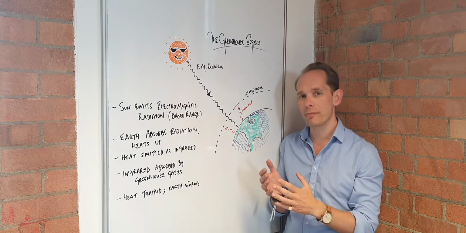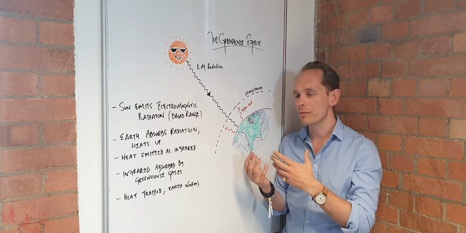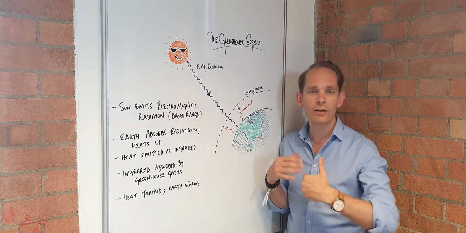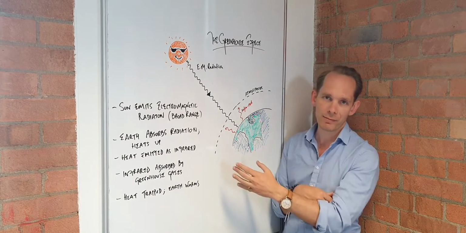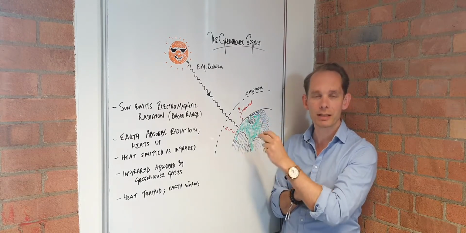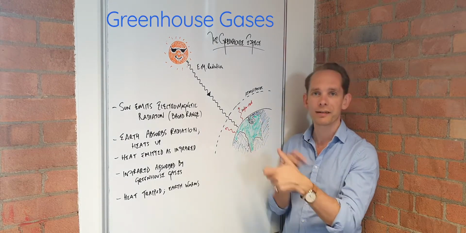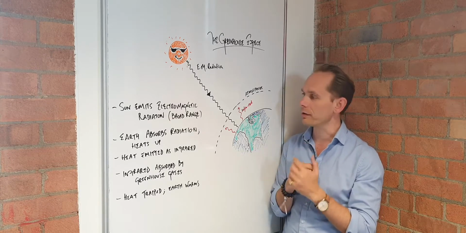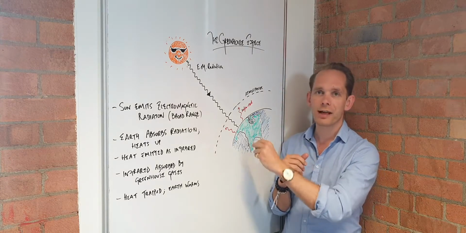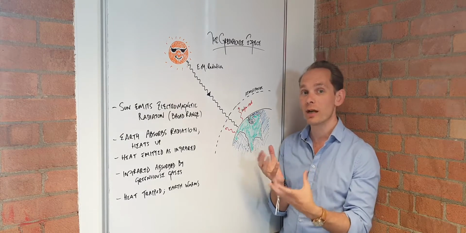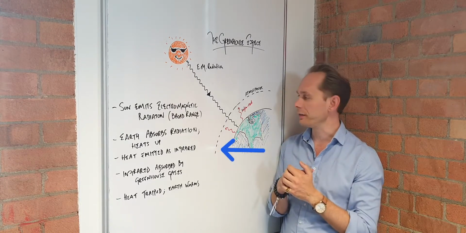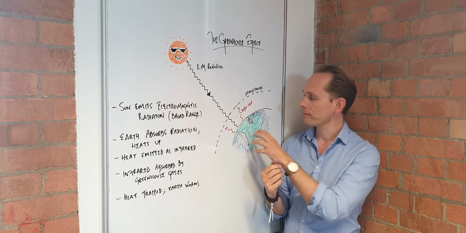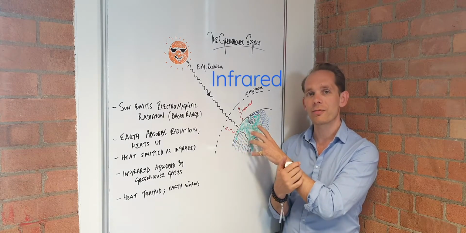Now if we had no atmosphere, once the Earth had warmed up, it would cool down again, emitting that heat back out into space. But because we have this atmosphere and there are gases in the atmosphere, particularly what we call greenhouse gases, water vapour, carbon dioxide and so on, those gases are opaque to certain wavelengths. In other words, some wavelengths of light can't go through those gases. In particular, the infrared radiation that the Earth produces when it's warm.